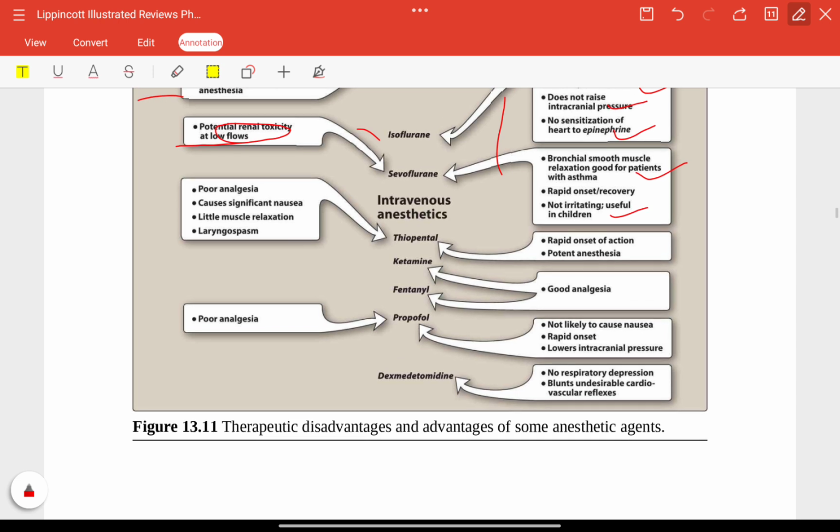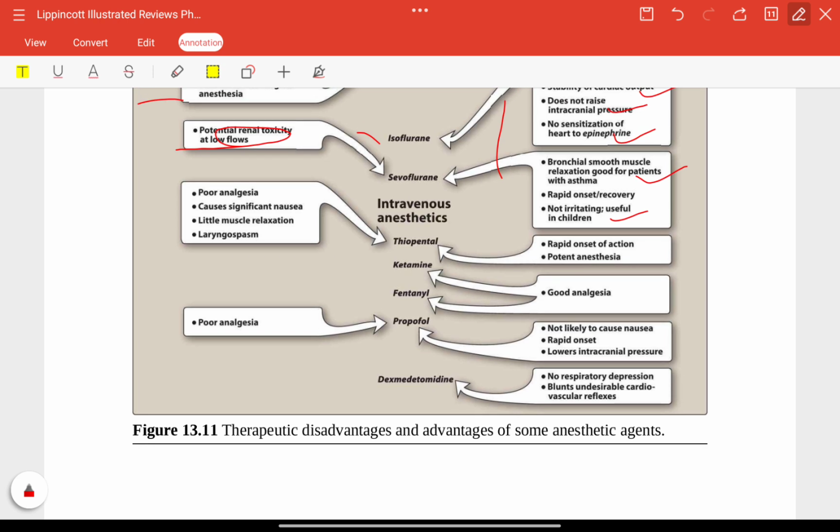Now IV anesthetics. Thiopental: rapid onset and potent, but poor analgesia, significant nausea, little muscle relaxation and laryngospasm. Ketamine, it is good. Fentanyl, it is good. Propofol does not cause nausea, has rapid onset and lowers intracranial pressure, but poor analgesia. Dexmedetomidine: no respiratory depression, blunts undesirable CVS reflexes.